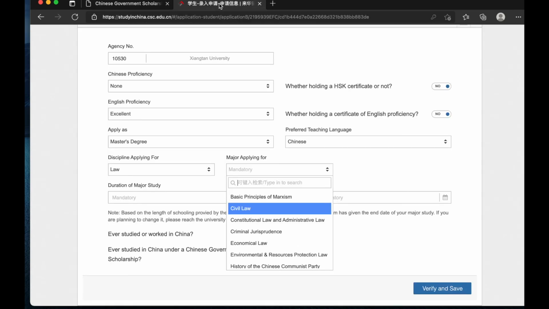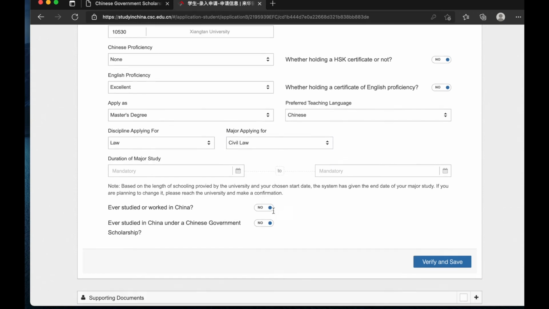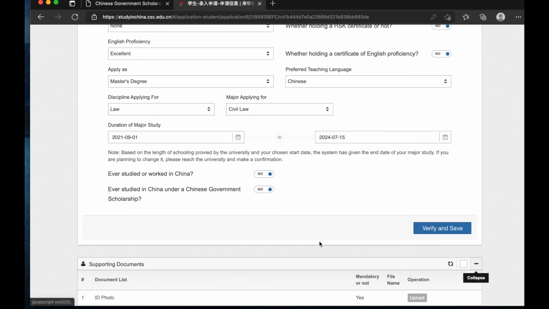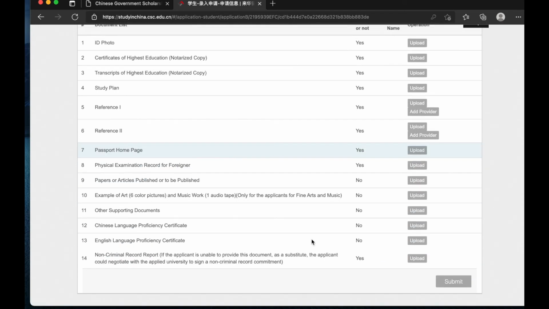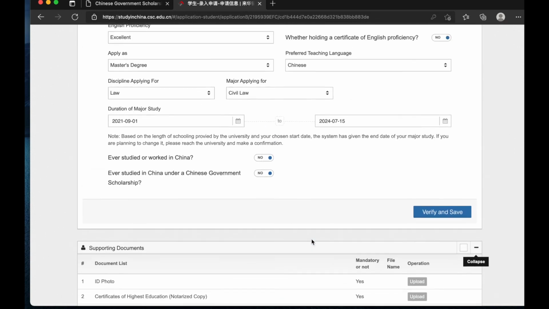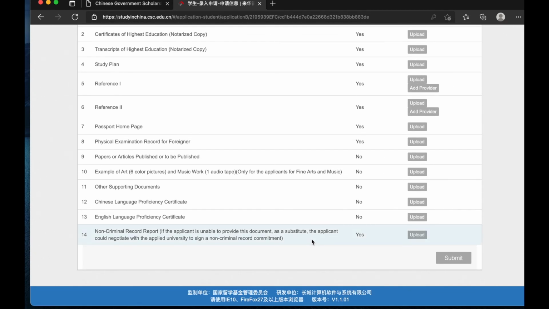Once you are done with that, you go ahead to upload your documents in this link below. And for those of us who still want to know how to upload documents, you can check out the link in the YouTube description below for another detailed video on how to do that.